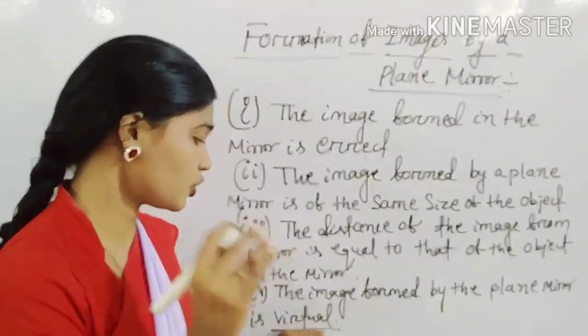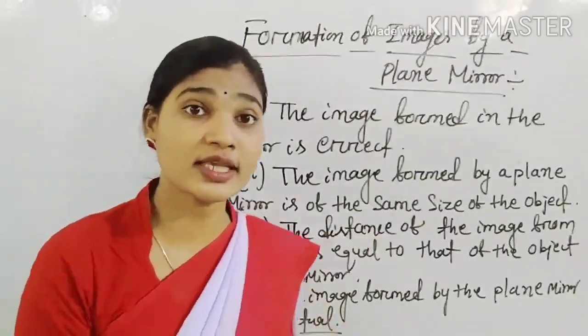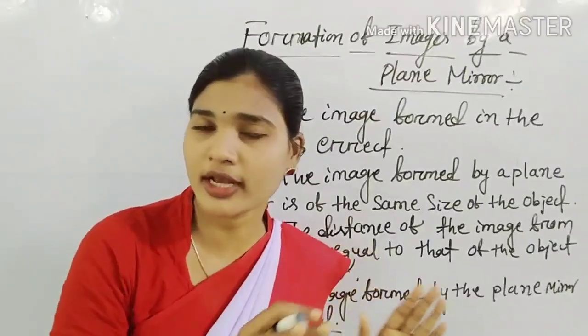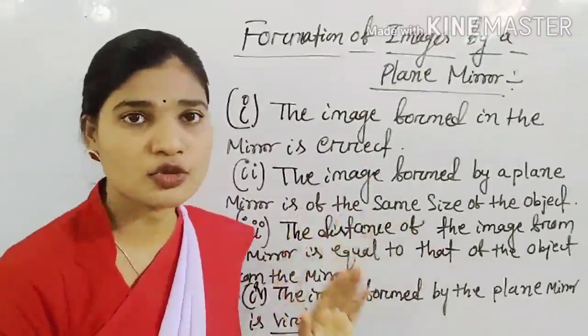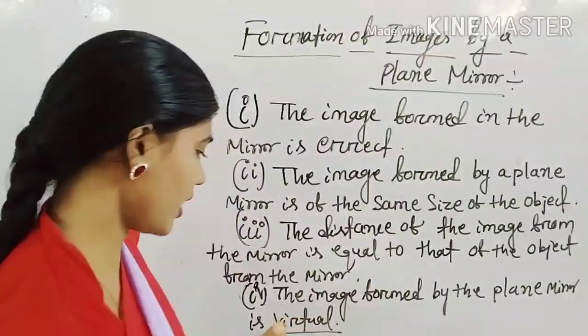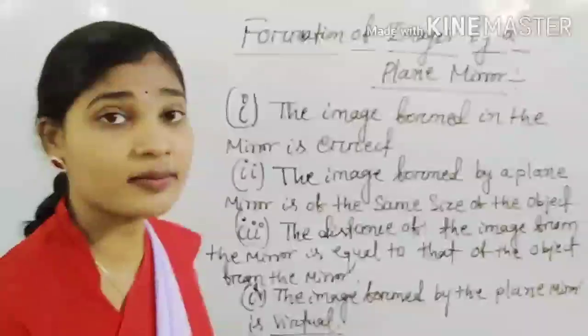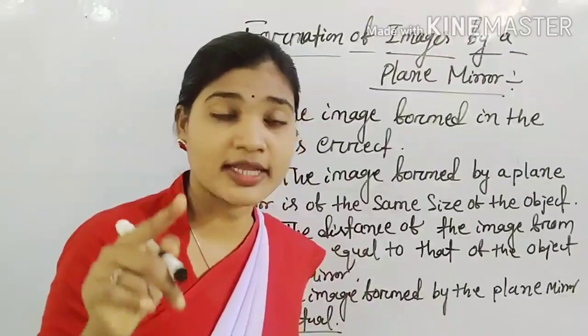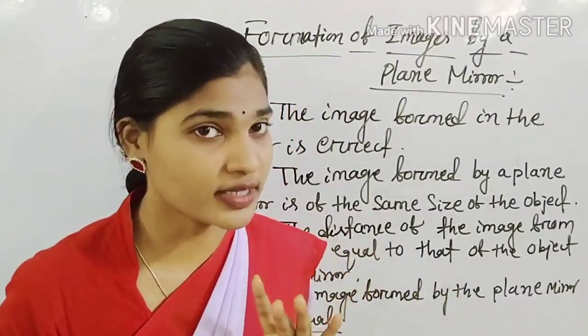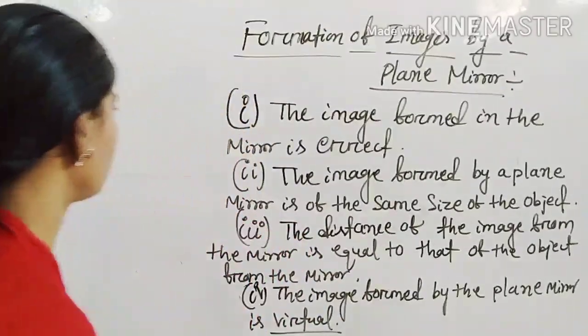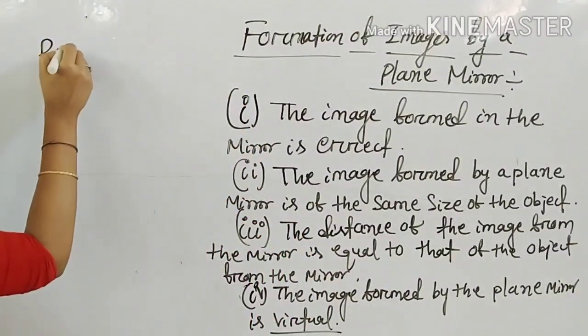That means the image which we can see only in a mirror but cannot obtain on a screen is known as a virtual image, and the image which can be obtained on a screen is known as a real image. So what is a real image and what is a virtual image?